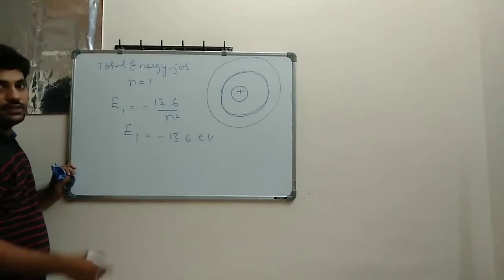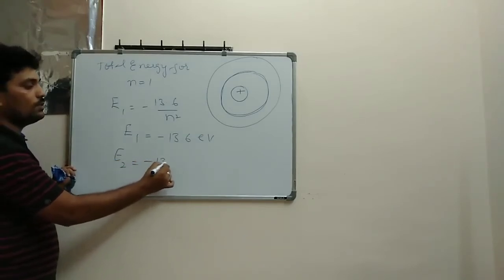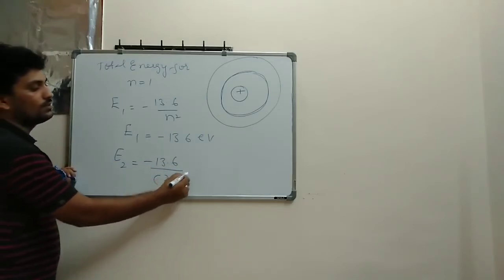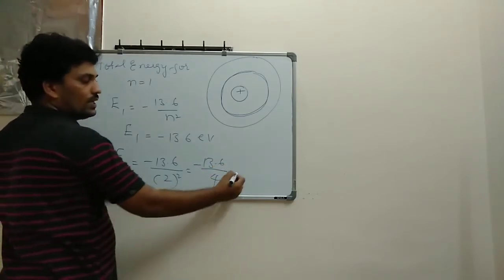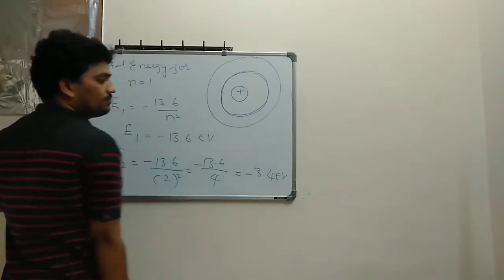Next, for the second orbit, E2 means minus 13.6 divided by 2 square, so minus 13.6 divided by 4. So I can write minus 3.4 electron volt.